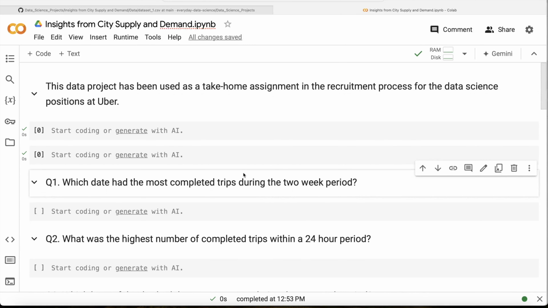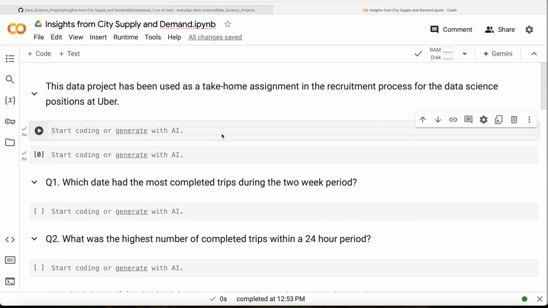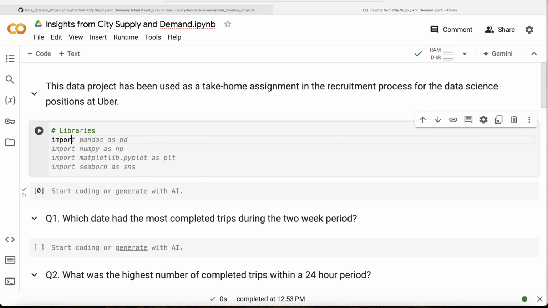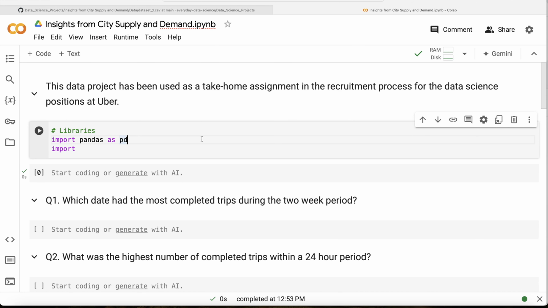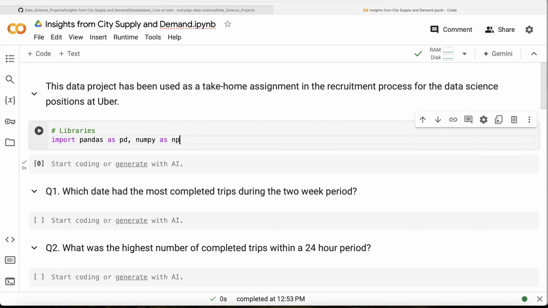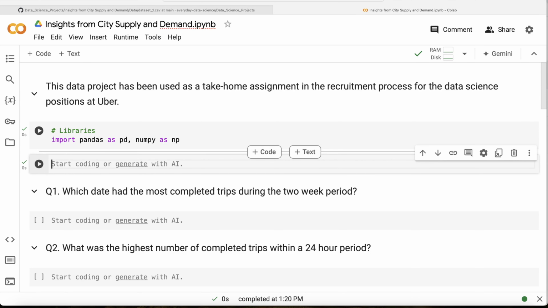Okay, so the first thing that we need to do is load the data set, but for reading the data set, we need certain libraries. So let us start with the libraries part. Let us import pandas as pd, and then let's also import numpy as np as well. Okay, let me run this, and then we are going to copy the URL of this data set.